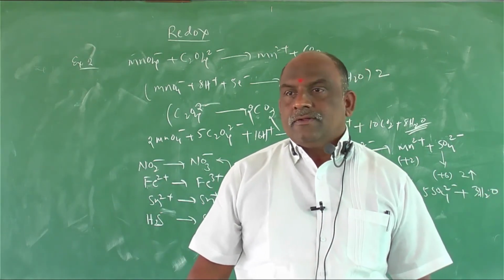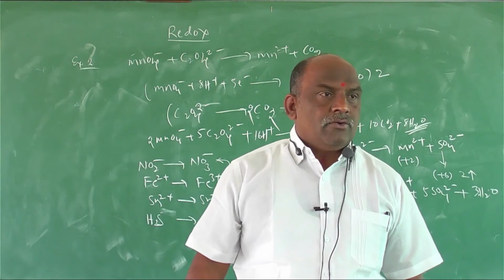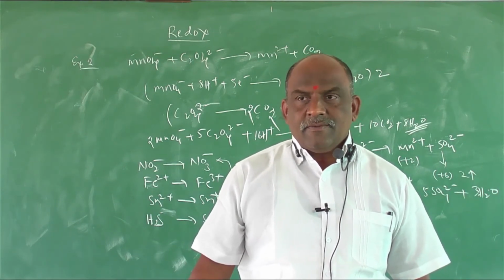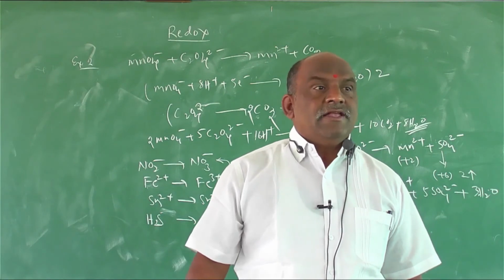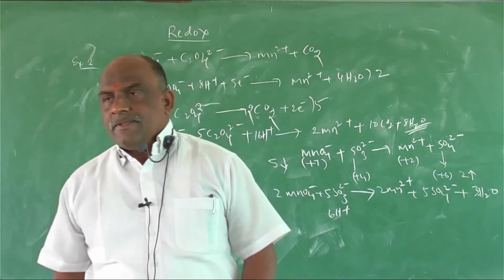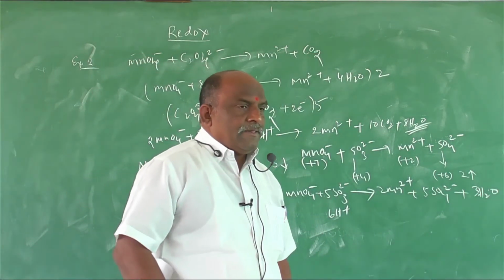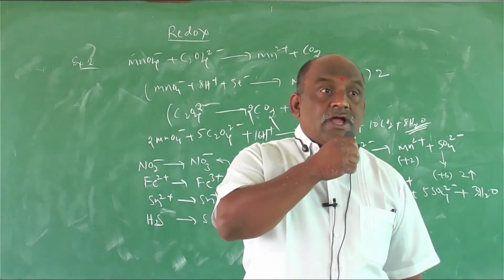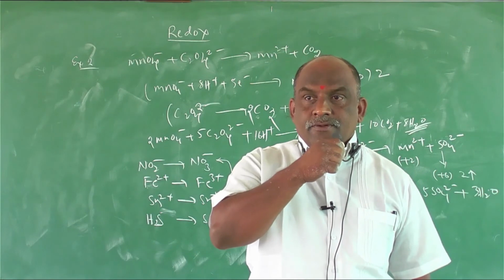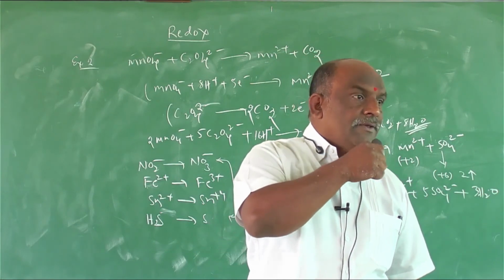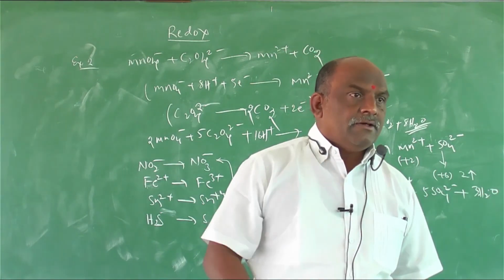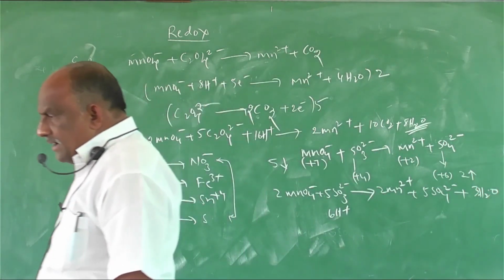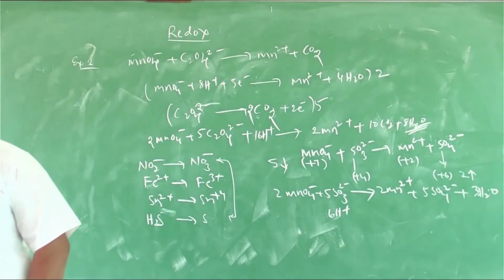How much? 2MnO4 minus plus 10I minus gives 5I2. So 10I minus plus 16H plus gives rise to 2Mn2 plus plus 5I2 plus 8H2O. Understand? So this is the process to calculate redox reactions with respect to the ion electronic method, that is acidic